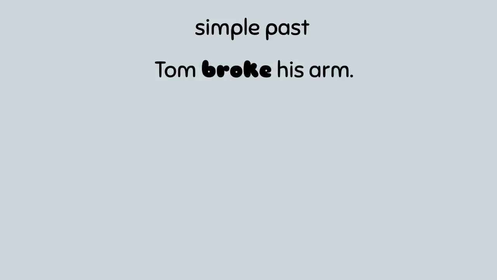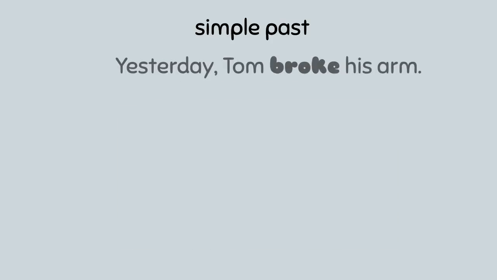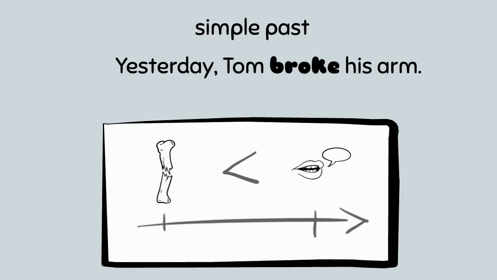Let's put this to the test with a different example. What is the meaning of the simple past in the sentence Tom broke his arm? The simple past shows us that an event occurred before the speech time. In our case, this event is the event of Tom breaking his arm. By using a reference time, we can even describe in more detail when this event occurred. The event of Tom breaking his arm is contained in the time period yesterday.